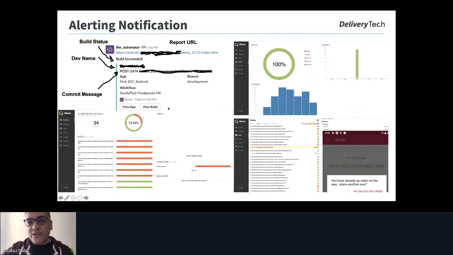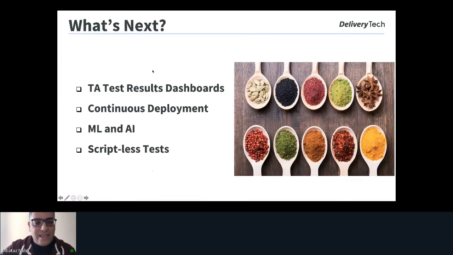And this is the alerting notification. We are sending Slack notifications, reporting with Allure reports. This is an example of a screenshot in an error, and this is the idea about the reporting. You can access this report from this link in the Slack channel. And at the end, this is what's next.